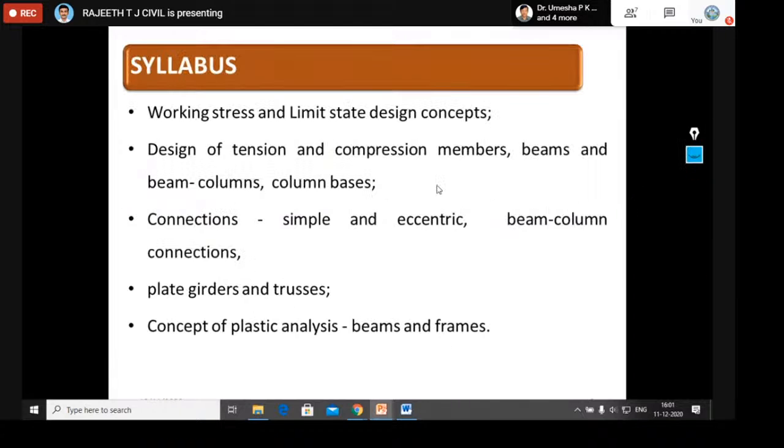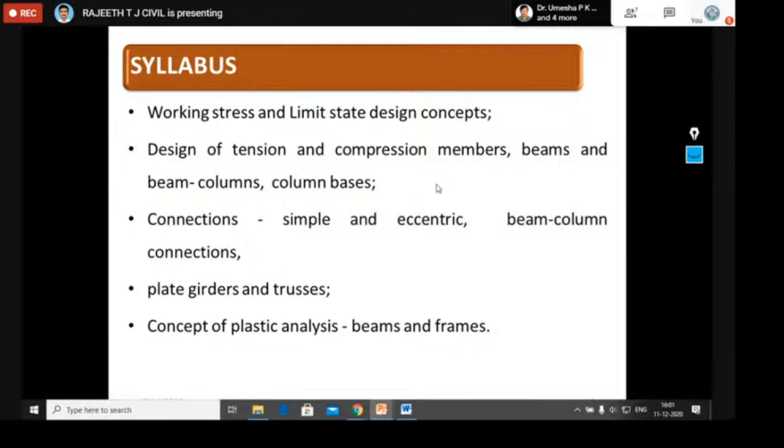If you go to the syllabus, we have working stress and limit state design concepts, design of tension and compression members, beams, beam columns, and column bases. In connections, we have simple and eccentric connections, beam column connections, plate girders and trusses, and the concept of plastic analysis related to beams and frames.